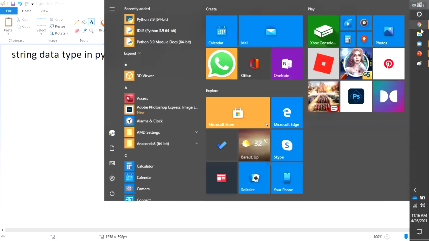Now please see here. I'm going to remove this one. A is equal to, I will write my name, hi, for example. And then I'm going to print the type of A. May I know what is the output for this one? Anyone? String, sir. See here, it is throwing an error.